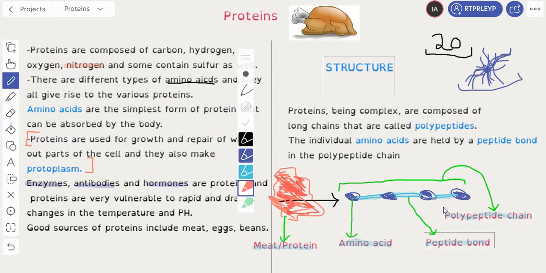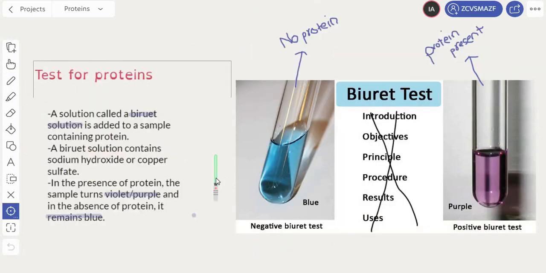These bonds are broken down by enzymes and so on. So once they're broken down, your amino acids are freely released. The purple ones, they're released. Just think of it like this. Once they're released, they're small enough to be absorbed by the body in that particular form. So we've successfully studied proteins, their structure, their uses, and what they are made up of.